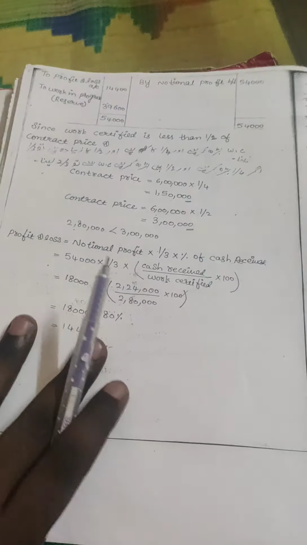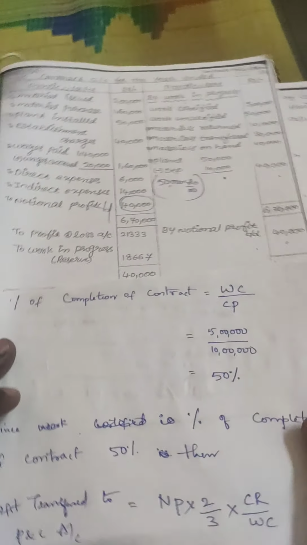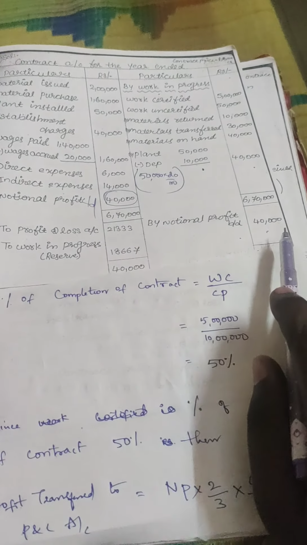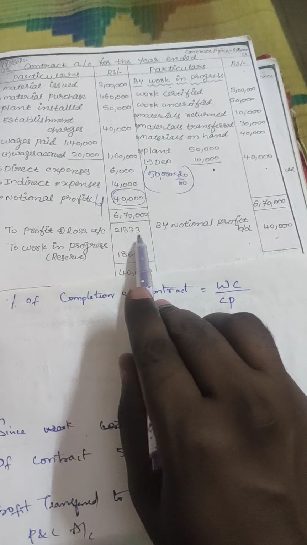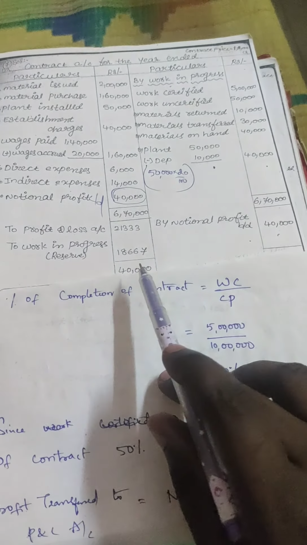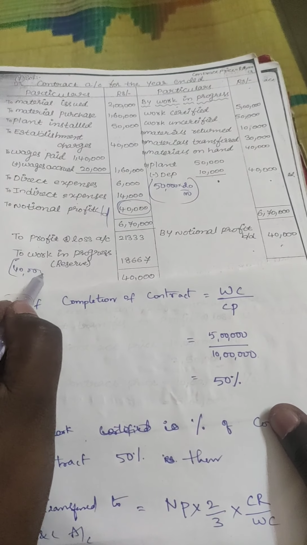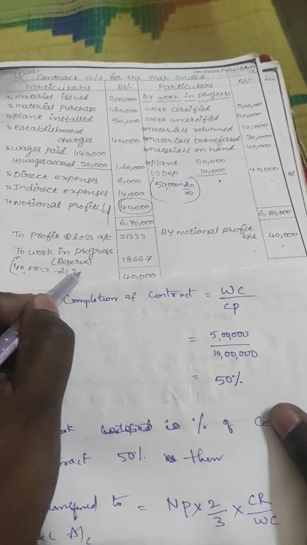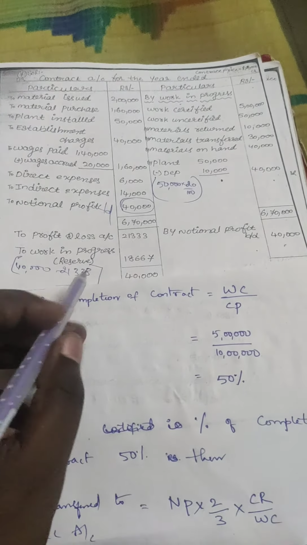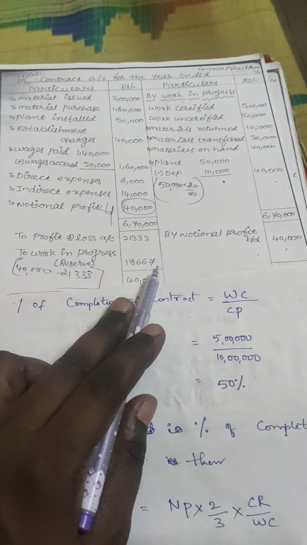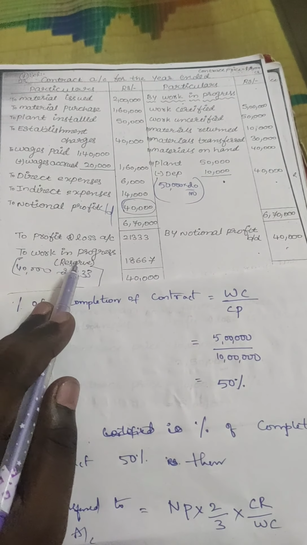So see here now. From this 40,000, 21,333 we have to transfer to profit and loss account. The balance amount, how I got it: 40,000 minus 21,333. This balance amount is 18,667. This we have to transfer to work in progress account.